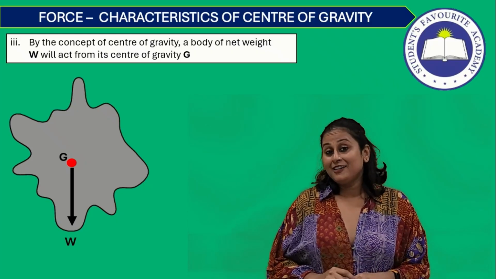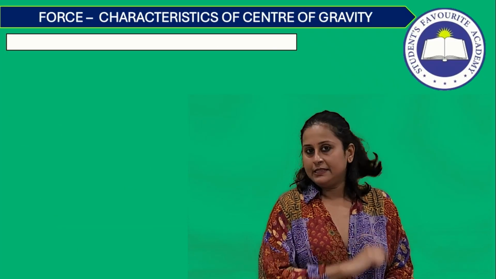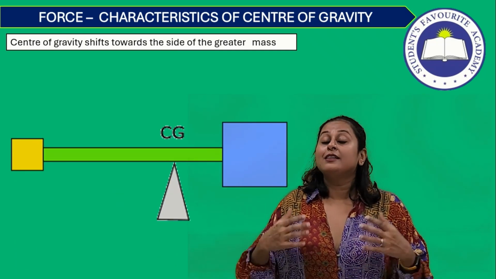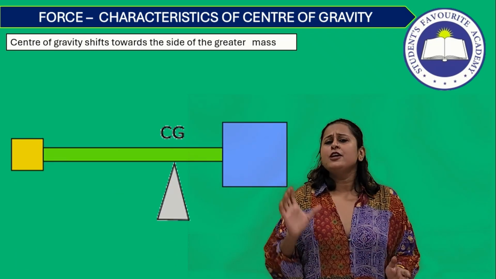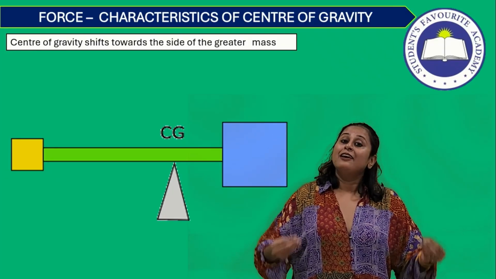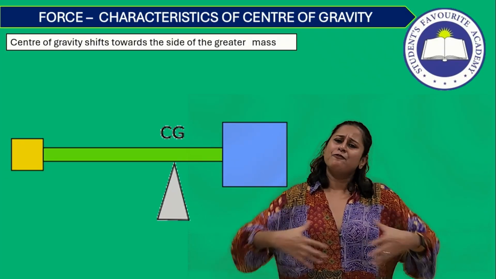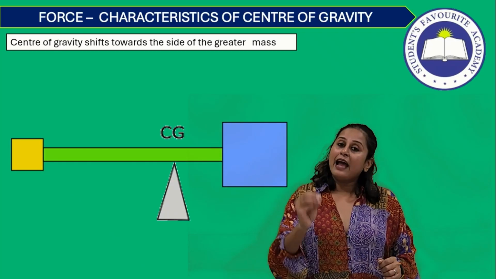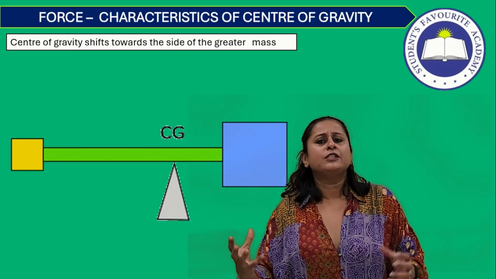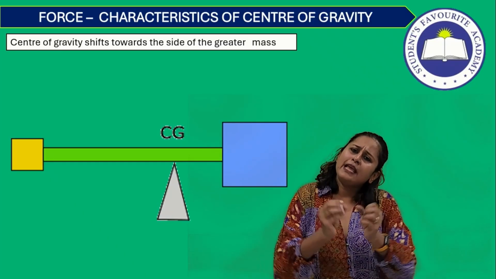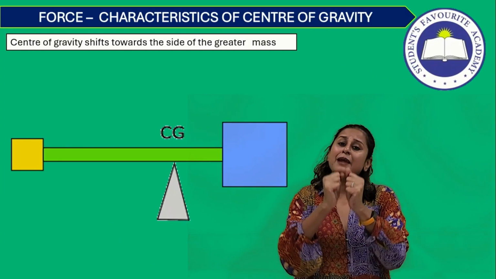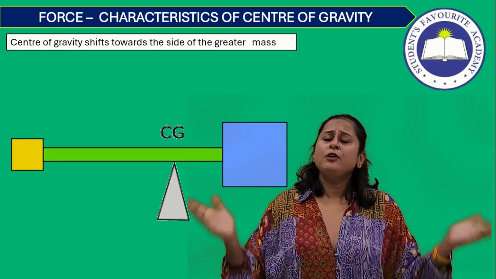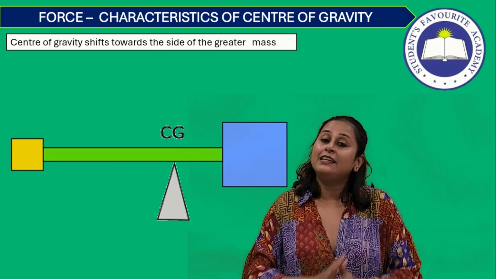So what are the factors on which center of gravity depends? Center of gravity depends upon two major things. One is the distribution of mass. If we have a uniform body in our hand, the body will have equal density wherever we see. So the molecules are at equal separation from each other. Whichever part of the body we focus on, it will have the same intermolecular separation, or we can simply say they will have the same uniform distribution of density throughout the body.